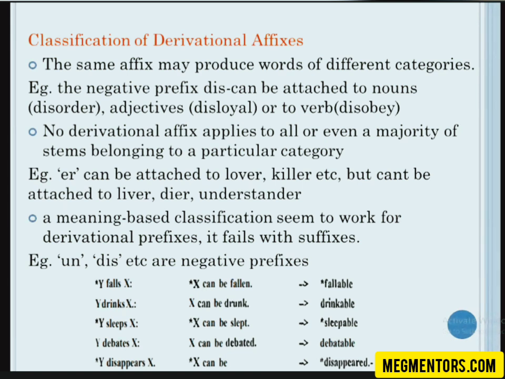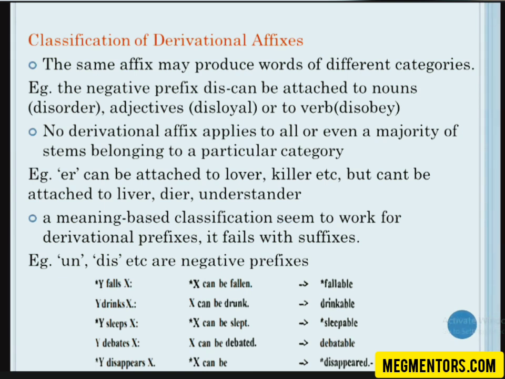A meaning-based classification. In case of prefixes, at least you can search for the meaning. You can guess the meaning, but in case of suffixes, you can't even guess the meaning. For example, un, then dis, all these are negative prefixes. So at least you will be able to understand the meaning. But in case of suffixes, it is not at all possible.